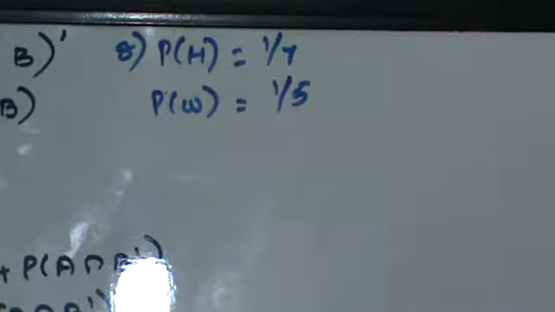Find the probability that, first part of the question, both are selected. Second part of the question, only one of them is selected. Third part of the question, none of them is selected. Fourth part of the question, at least one of them is selected.